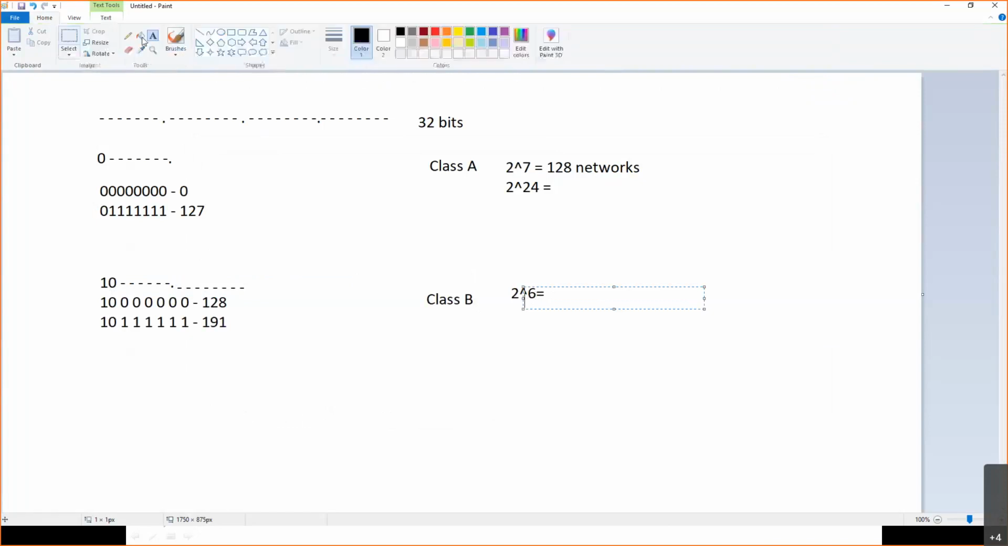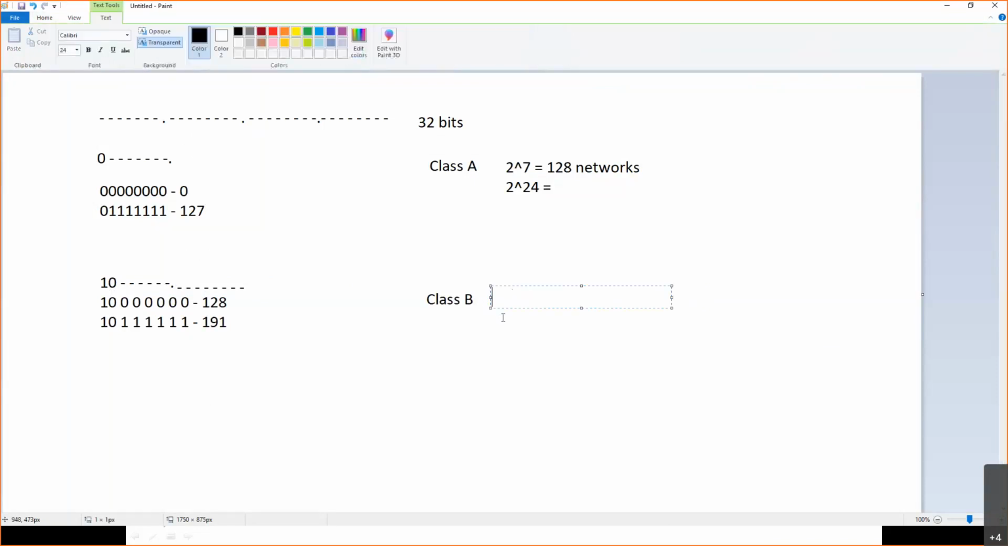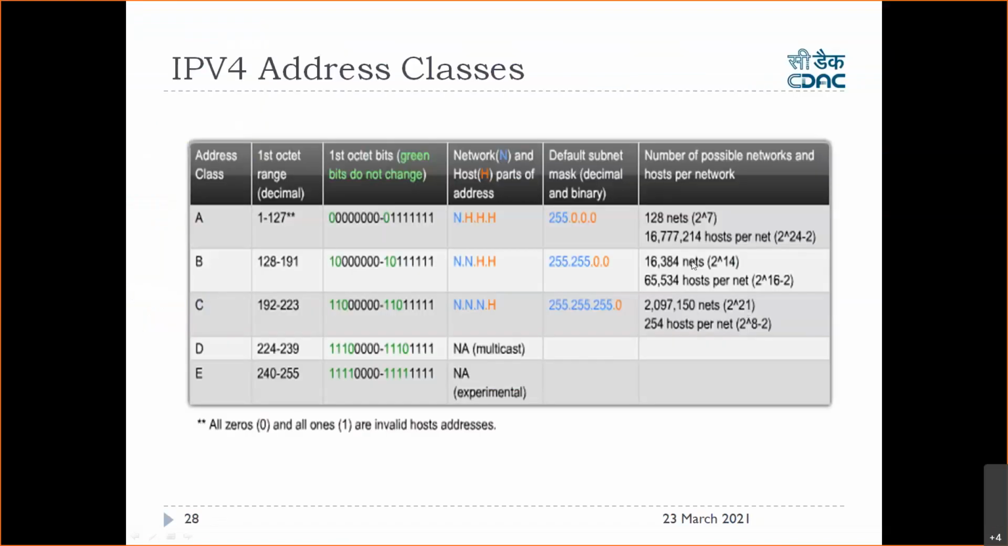So I'll just erase this. It should be 2 to the raise 14. Why 2 to the raise 14? Because 2 bits are already set. You cannot change those 2 bits. So how many networks will be there? These many networks will be there.